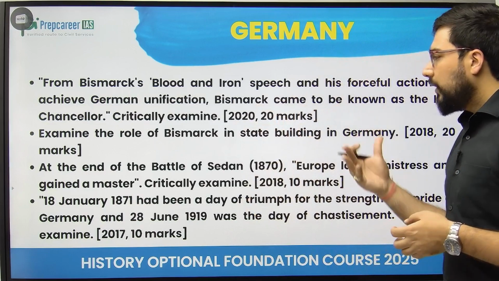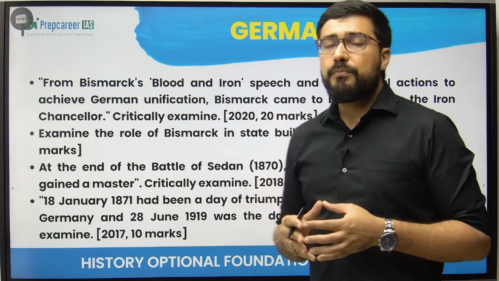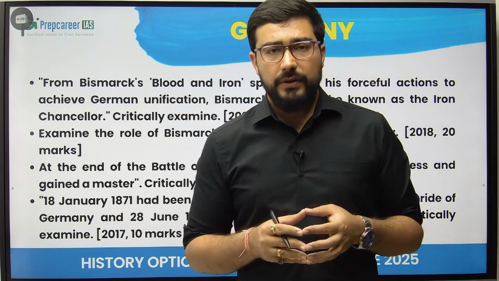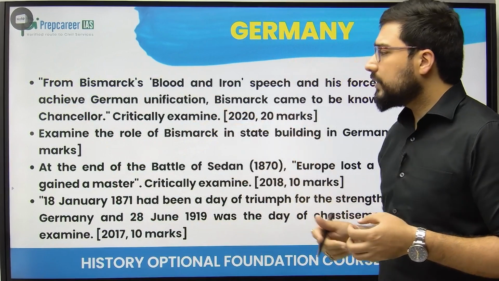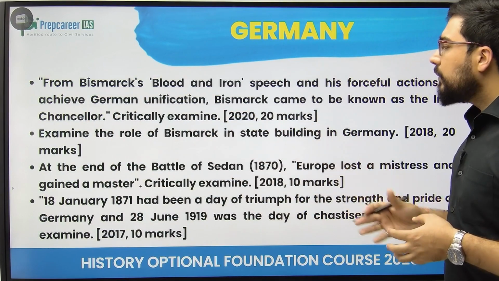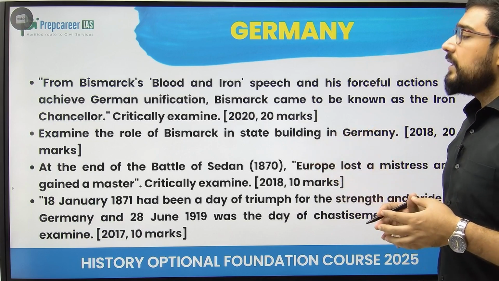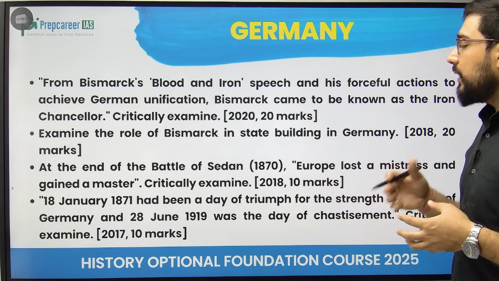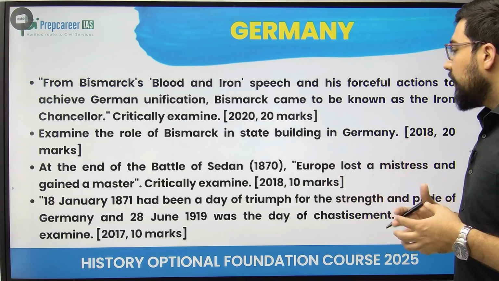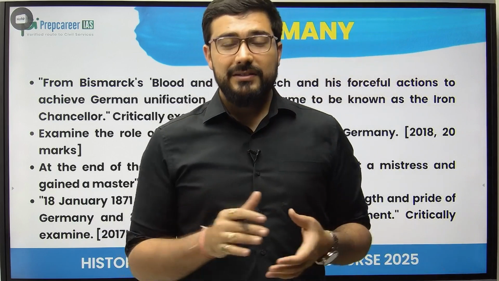Examine the role of Bismarck in state building in Germany, again the same. Then the impact of the German unification, right, and the shifting of the balance of power. Two questions have come on this. At the end of the Battle of Sedan, Europe lost a mistress and gained a master. Critically examine. 18 Jan 1871 has been a day of triumph for the strength and pride of Germany, and 28 June 1919 was the day of chastisement. Critically examine. Oh, this is something which has been asked here, right?